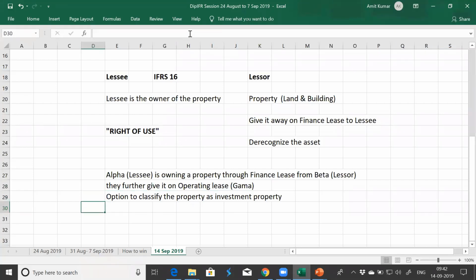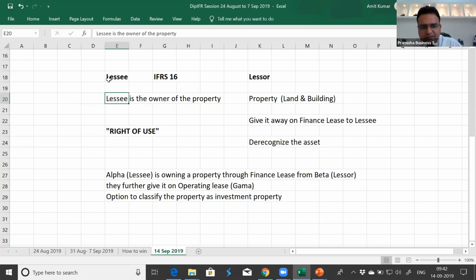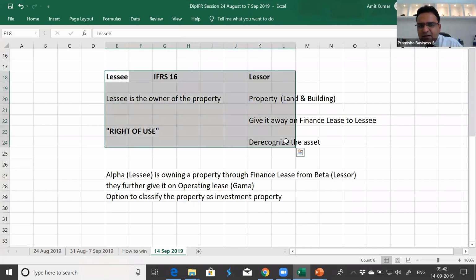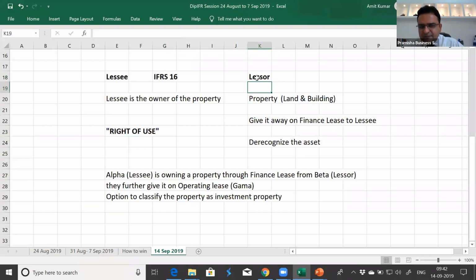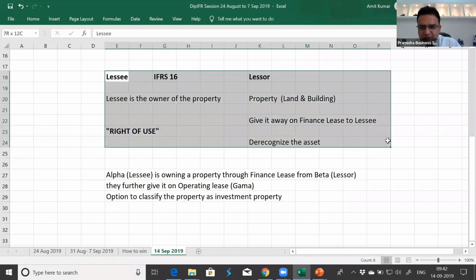Amit, just one question here. What's the difference between the first situation where the lessee is the owner of the property and the second situation? In both cases, the lessee is the owner, even if he is going through finance lease. So this is step one. I said if the lessor gives away the property, then the lessor is no more the owner. So this is example one, wherein the lessor doesn't remain the owner.